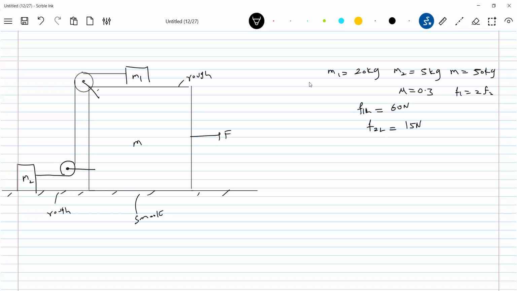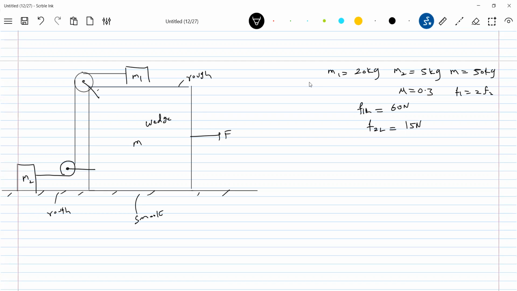So he's asking, find the value of F when F1 equals F2. So what assumption can we make? Like if F2L is 50 Newton, then what is F1L? F1 will be 30 Newton. So definitely we are going for a condition where M2 is about to slide, whereas M1 will not slip on the wedge. That's all. Straight away you can go for it rather than working so many things.